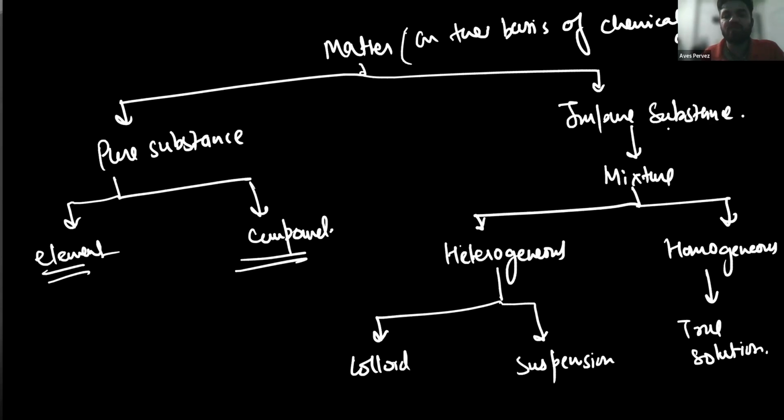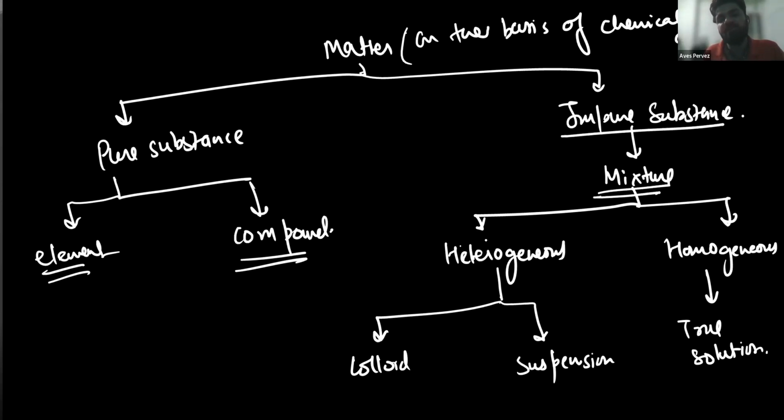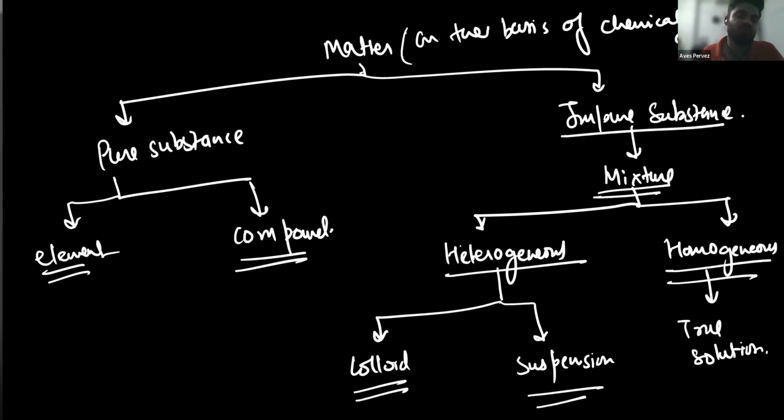We have divided it into pure substance and impure substance. Pure substances are divided into two parts: one is element, another one is compound. And impure substances are the mixtures, one is heterogeneous and one is homogeneous. Further, the heterogeneous mixtures have been divided into colloids and suspension, and homogeneous consists of only true solution. So make this chart as soon as possible in your copy.